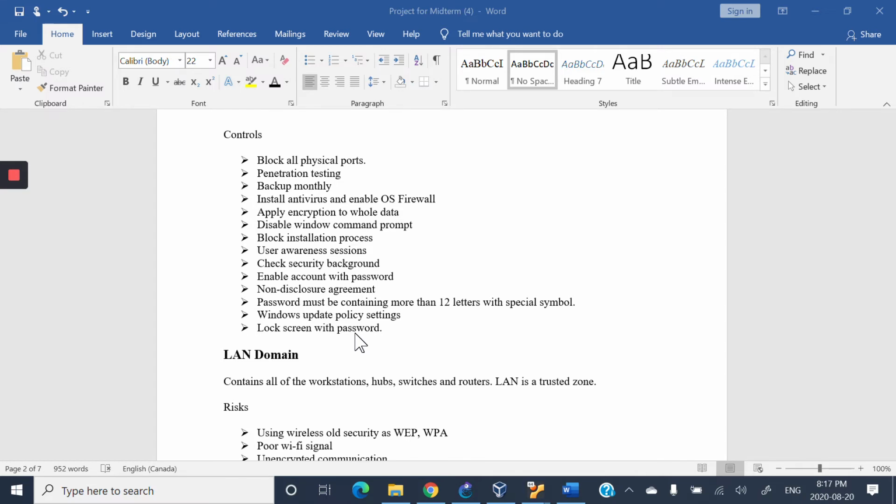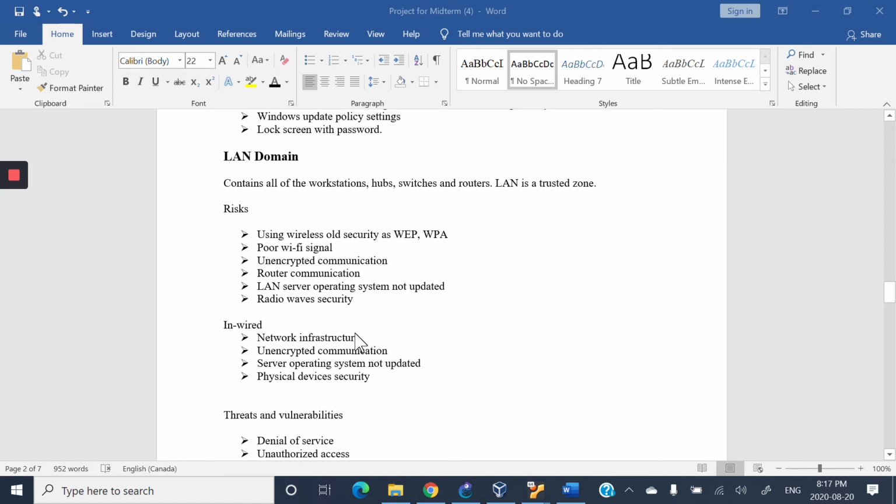Then the LAN domain. It contains all the workstations, hubs, switches, routers. It is a trusted zone. We can trust the LAN domain. But here also there are some risks, like using old wireless security like WEP and WPA, poor Wi-Fi signal, radio wave security, router communication, unencrypted communication.